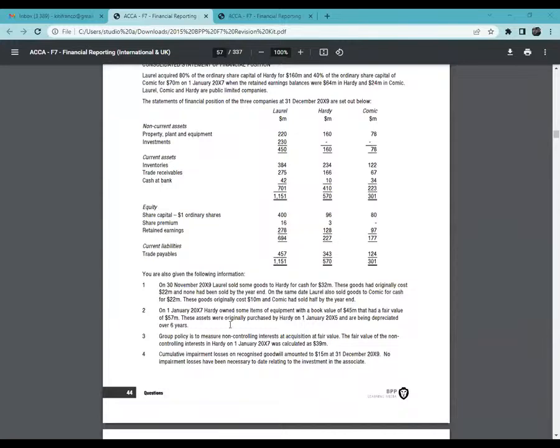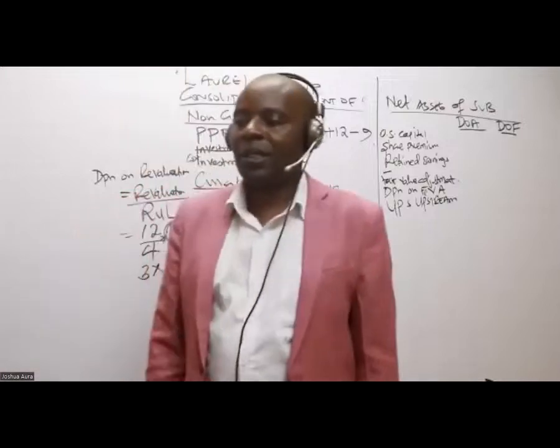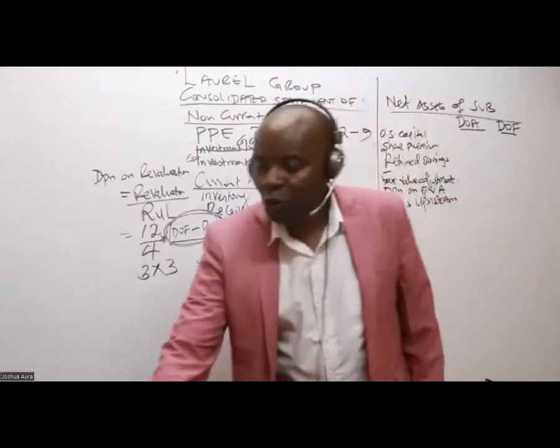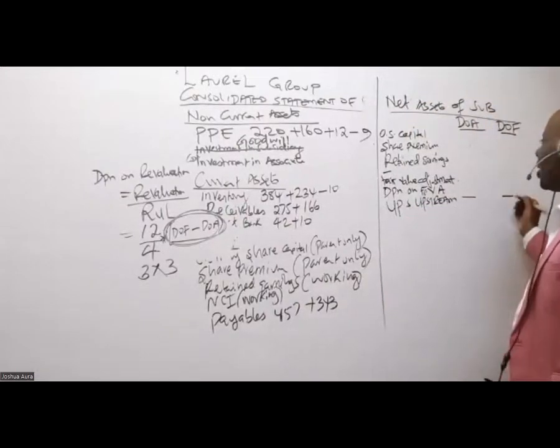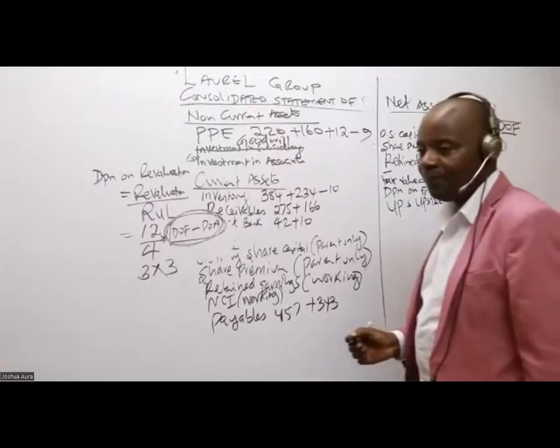What kind of UPS do we have? Remember, Laurel is our parent. Laurel is the one that sold to the subsidiary. Is this upward or downward? This is downstream. So if it's downstream, then what we do, because we don't have upstream, here we shall have dash, dash, like that.